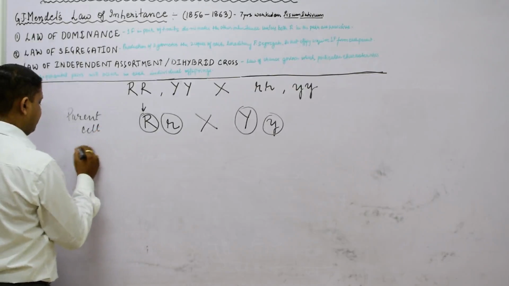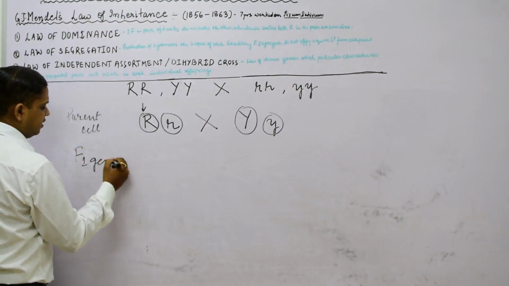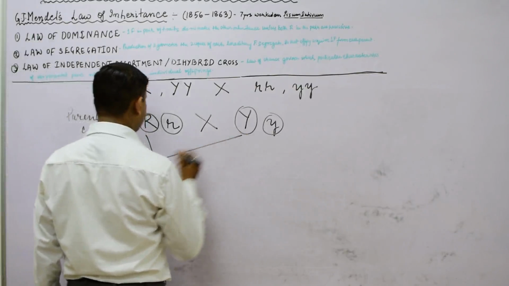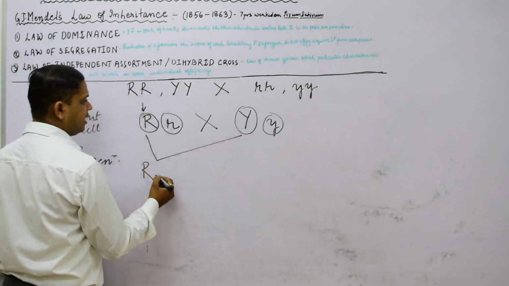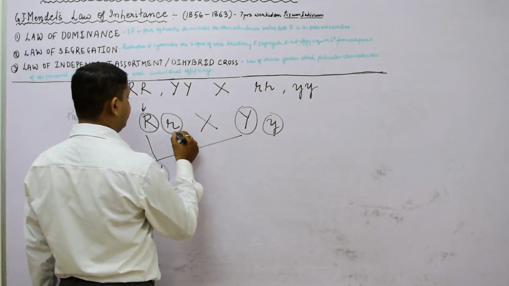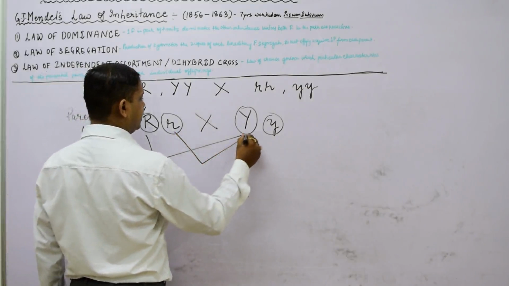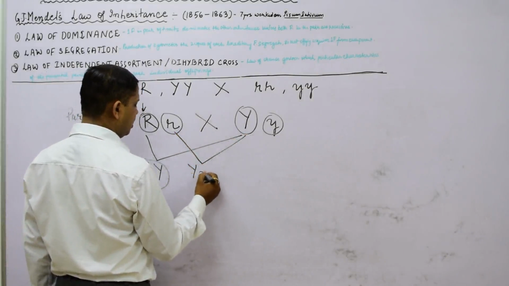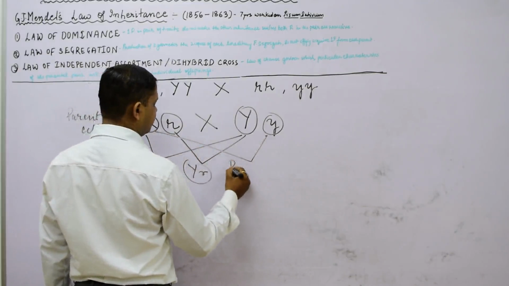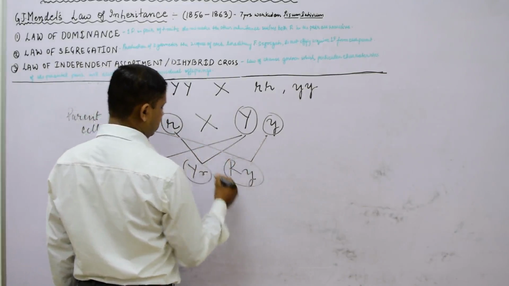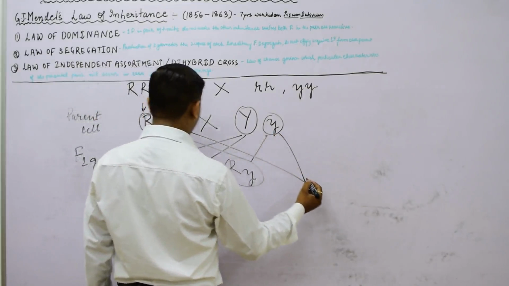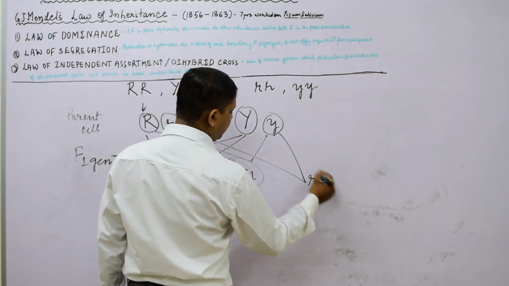When we make a cross, this is the parent cell and the generation is the F1 generation. For the mixing of gametes, first we cross this and this, and here we obtain capital R and capital Y. This is the first gamete. The second gamete is capital Y small r. The third gamete is capital R small y. The fourth gamete we obtain is small r small y.